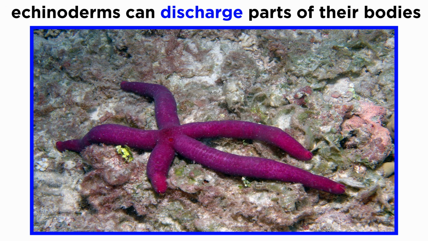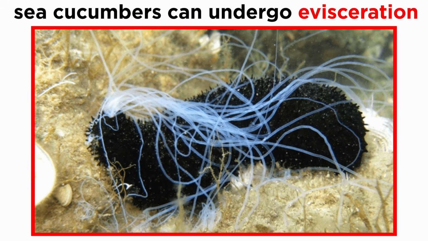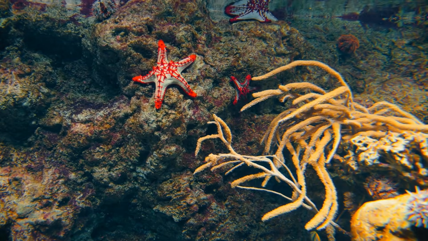In addition, echinoderms that are in danger or diseased can discharge parts of their bodies and internal organs and then regenerate those limbs and organs over a period of several months. For example, many starfish will remove limbs that have become infected, and many sea cucumbers can expel their digestive and respiratory organs through the process of evisceration if they sense they are in danger.